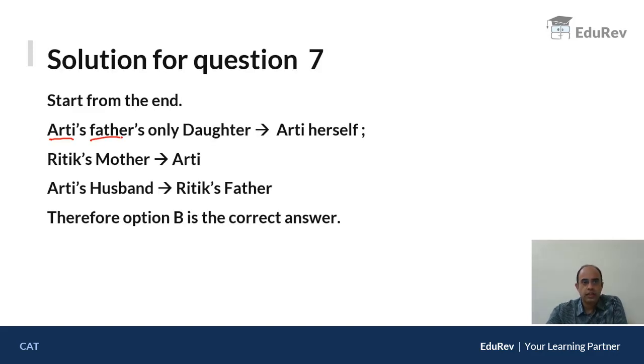Now, Aarti's father's only daughter. What does it mean? Aarti herself. The only confusing line is Aarti's father, that means Aarti's papa ji, and Aarti's father's daughter means Aarti herself. That means who is Ritik's mother? She is Aarti, because as the question says, Ritik's mother is Aarti. Now Aarti's husband would be Ritik's father. Therefore, Aarti's husband would be Ritik's father. Hence, I can say option B is the correct answer.